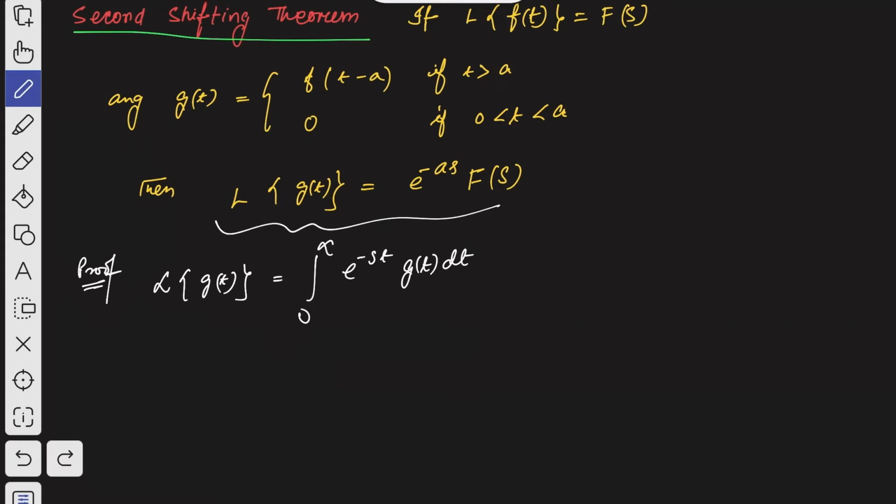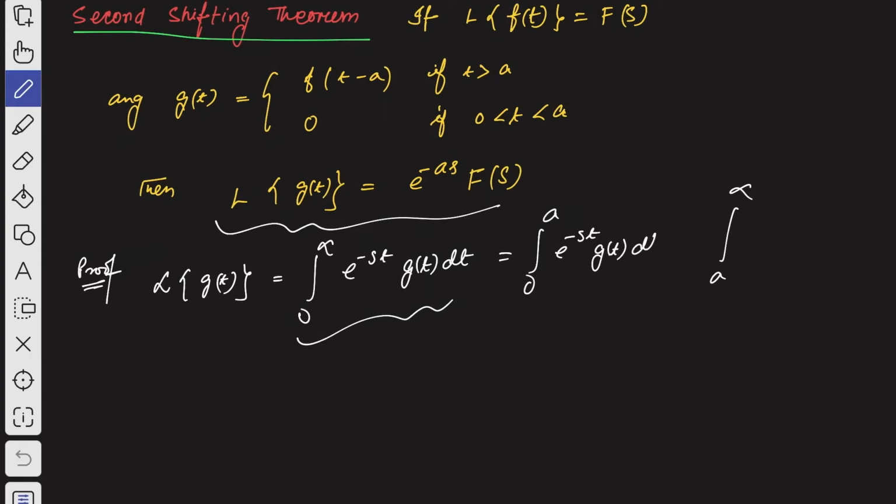Now this can be split into two parts: integration 0 to a, and integration a to infinity. So 0 to a e to the power minus st g of t dt plus a to infinity e to the power minus st g of t dt.